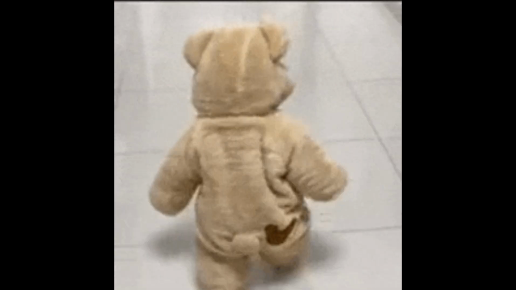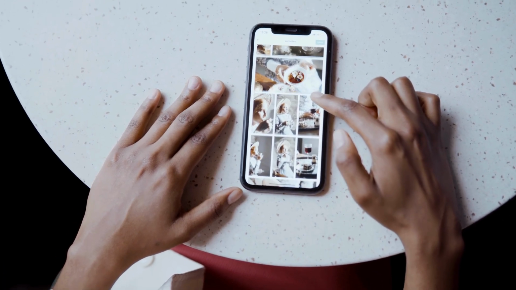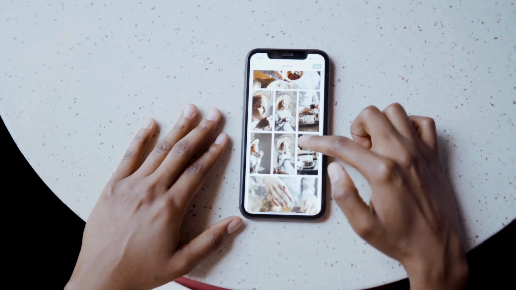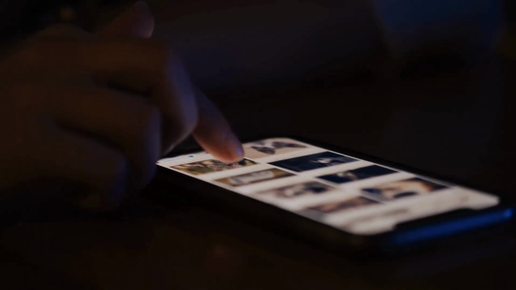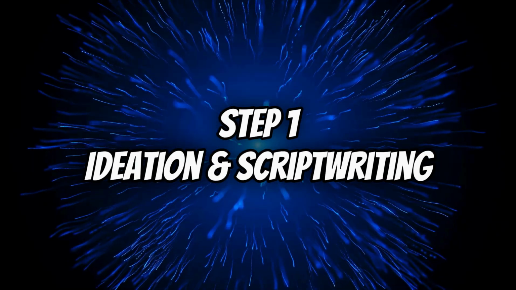Today, I'll walk you through how you can create similar high-quality shorts using just AI tools, saving both time and money while still achieving incredible results. Step 1. Ideation and script writing.